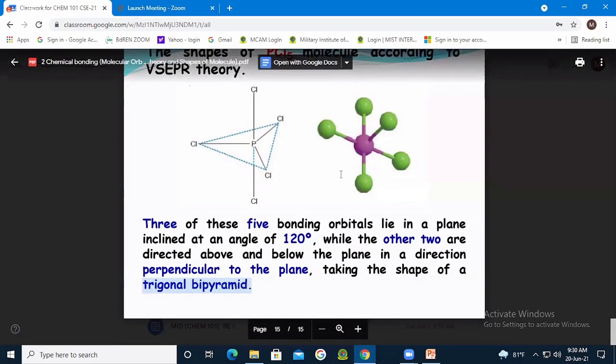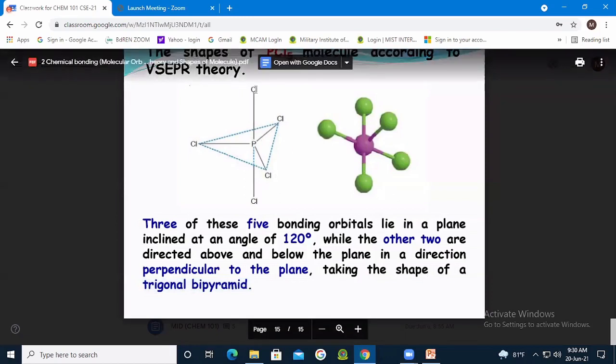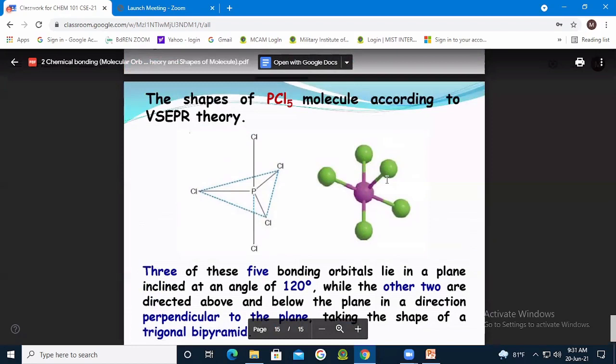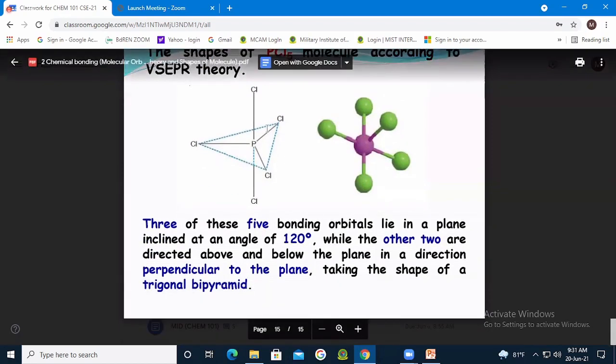This is just a regular shape, and only if there is a lone pair will there be some distortion. Here there is no lone pair, that's why it is a regular 120 angle.